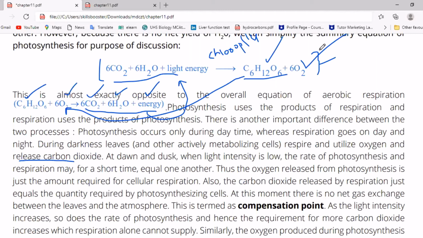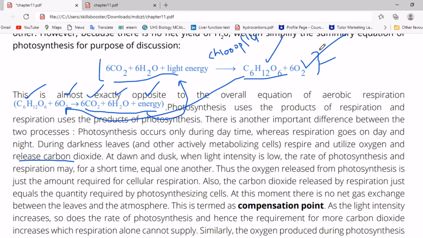At dawn and dusk, when light intensity is low, the rate of photosynthesis and respiration may for a short time become equal to one another.